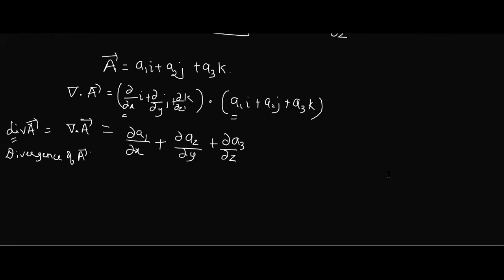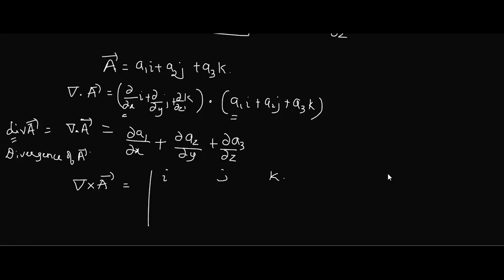We can take one more thing. For this del and A, which other product can we take? Cross product. Let us take it. If I'm taking del cross A, how to write it? It should be written in terms of a determinant, right? The first row is fixed. What are the elements? i, j, k. The second row is for the ijk coefficients of del.